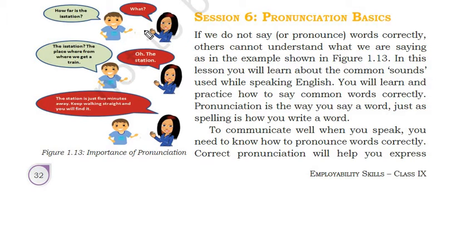In this figure, you can see the question: how far is the station, the place from where we get a train? The reply is: Oh, the station is just 5 minutes away, keep walking straight and you will find it. In this, the boy is not pronouncing "station" in a proper way, so the girl is unable to understand it properly. That's why whatever you are saying should be very clear and pronunciation should be exact.